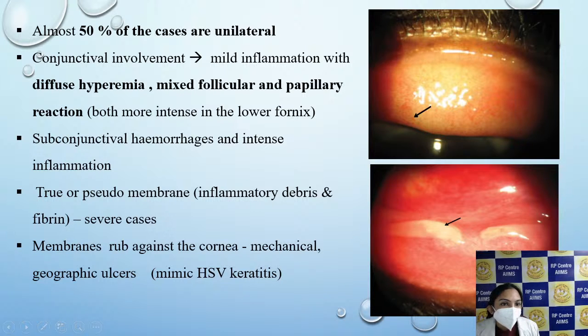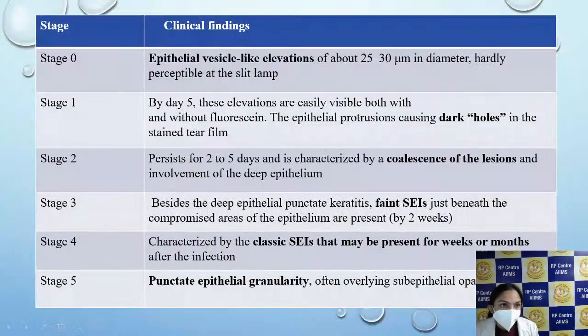The conjunctival involvement will be in the form of diffuse hyperemia, and a mixed follicular and papillary reaction. Subconjunctival hemorrhages can be present. True or pseudomembranes due to the intense inflammation can be seen. These membranes can rub against the cornea and form epithelial defects, which may create confusion with HSV keratitis.